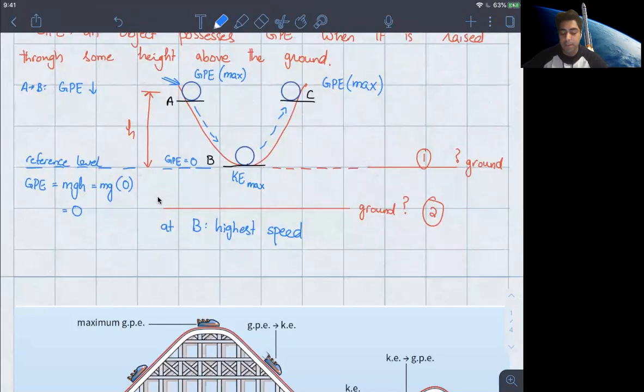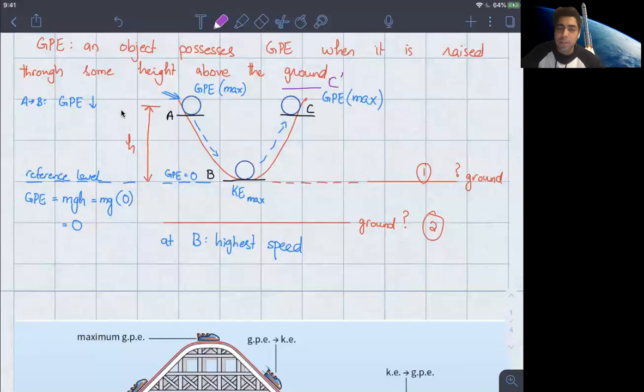And then, so you see from A to B, the ball gains speed but loses height. From B to C, the reverse is going to happen. It's going to lose speed, but because of the speed that it's giving up, it tends to gain height. It goes up all the way to C, and if you realize, A and C are at the same vertical level. Now that is directly related to the conservation of energy.